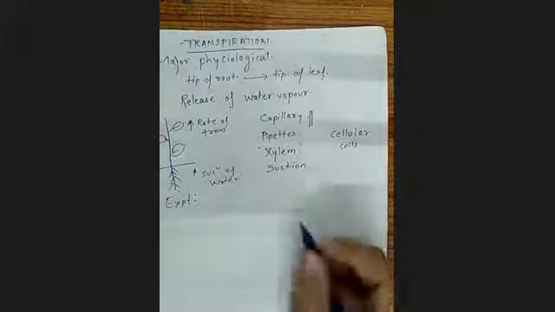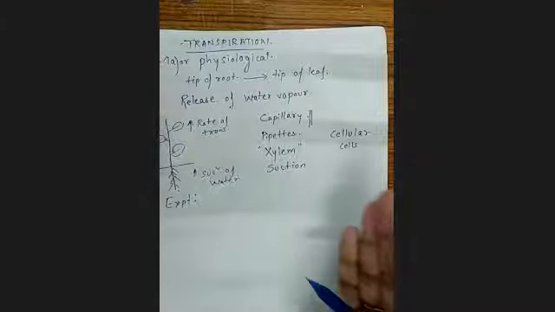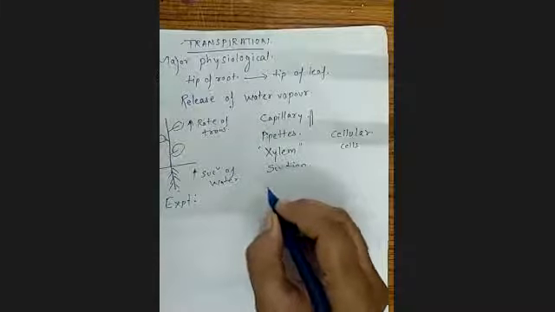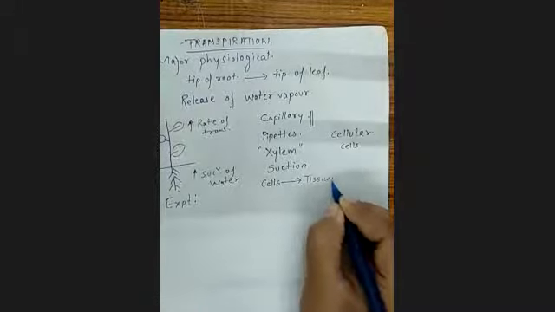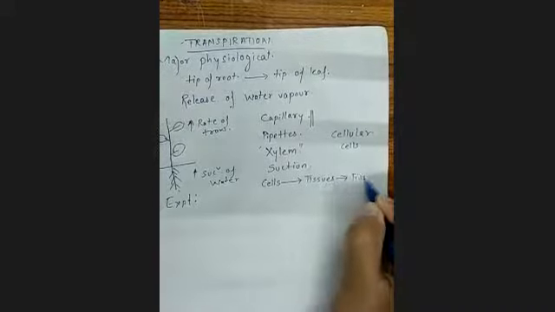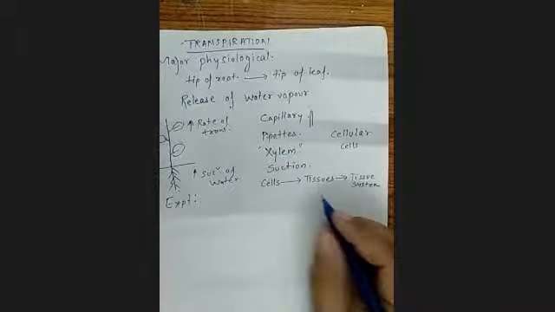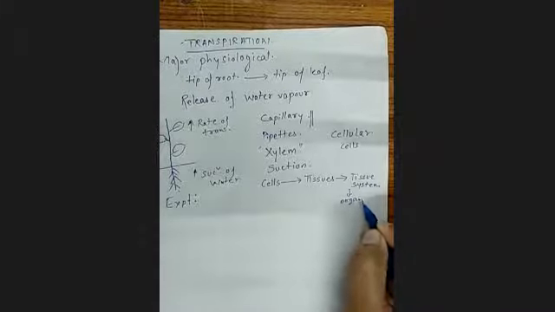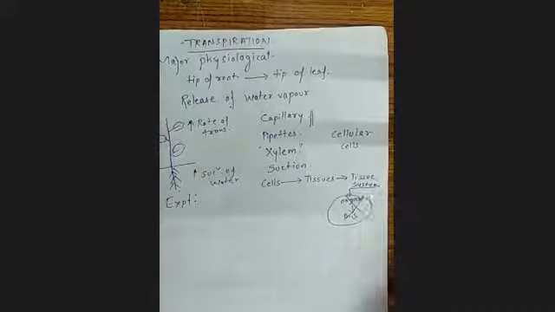Because you must be knowing that plants don't have an organ system. They have the system till tissues only. You must have seen that cells and groups of cells make tissue, and tissues make a tissue system for plants. But for animals, the tissues go on to organs and then an organ system. That is not there for plants. It ends over here only.